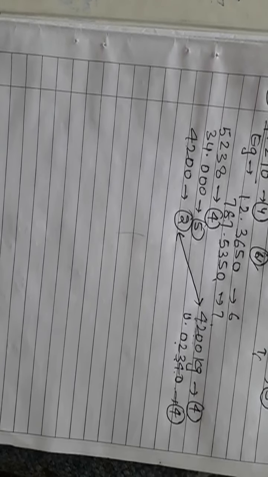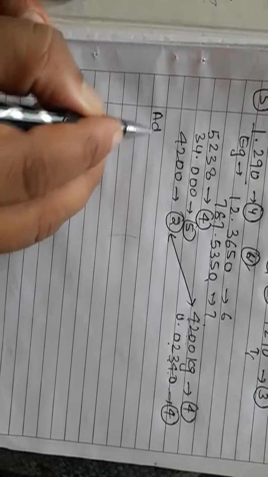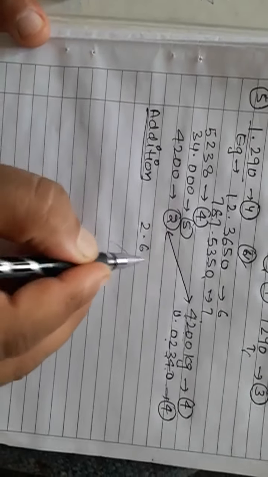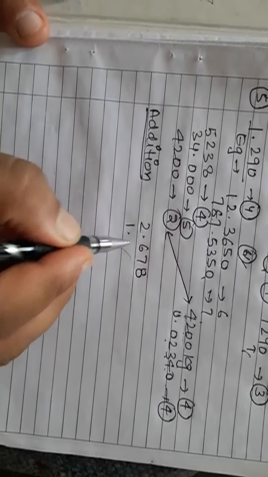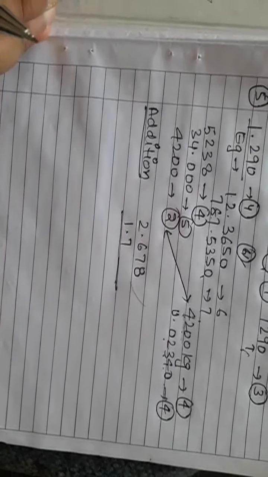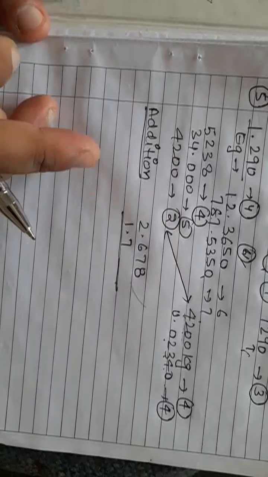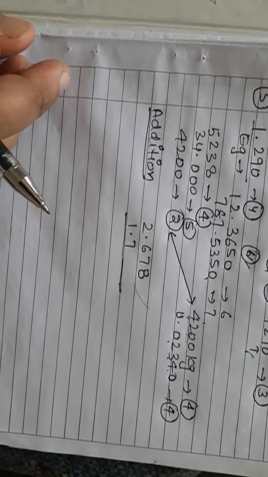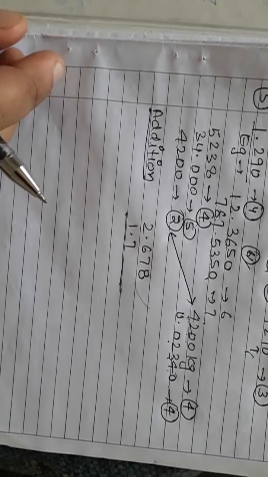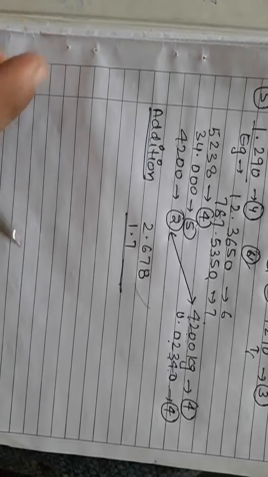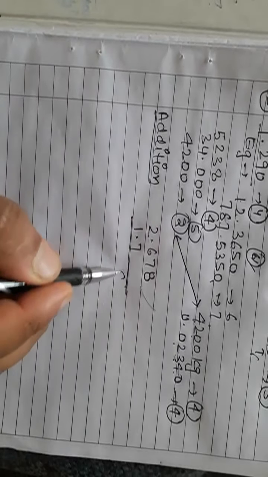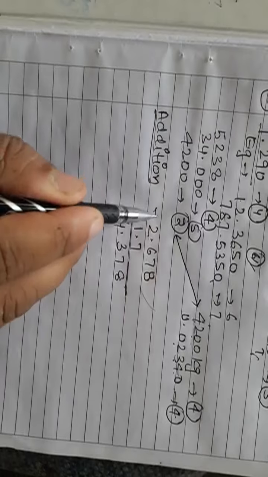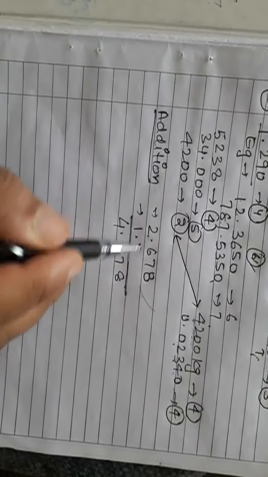Next question: how to add two numbers in significant figure addition? How to do the addition? Very simple concept. If I want to add 6.8 and 1.7, so how will I add? Please check, beta. Very simple. If you add, you get 8.5 (6.8 + 1.7). Now you will see what is the minimum significant figures. This is the minimum.